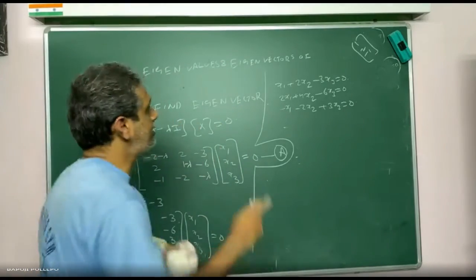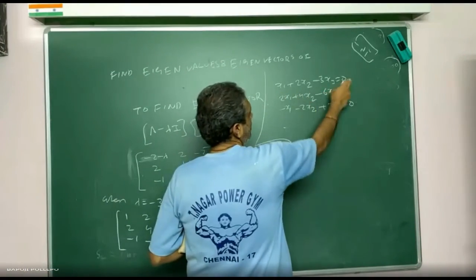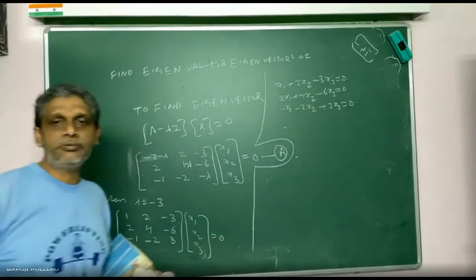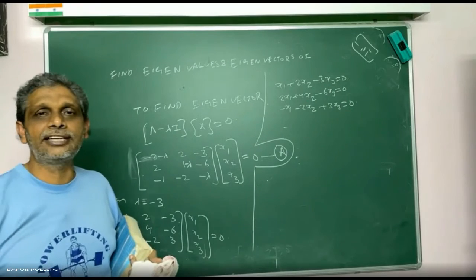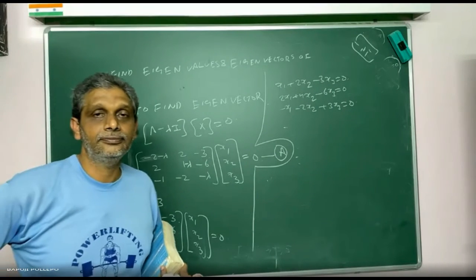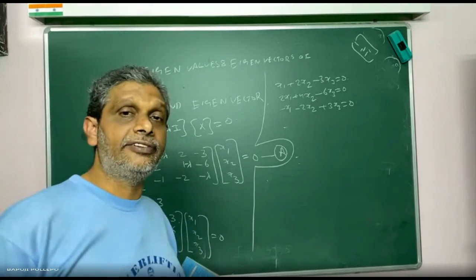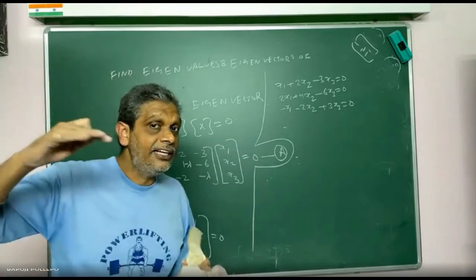If you put any equation, 0, 0, 0 satisfies it or not? Whatever the problem, with constants equal to 0, all zeros will satisfy. Correct or not? Yes, sir. So this is the trivial solution. Obviously, this solution is satisfied. Other than this, you have an infinite number of solutions.